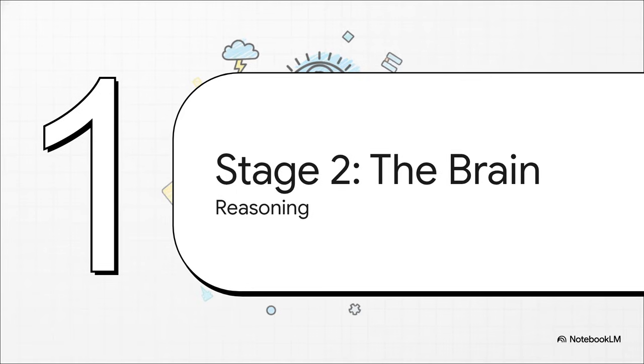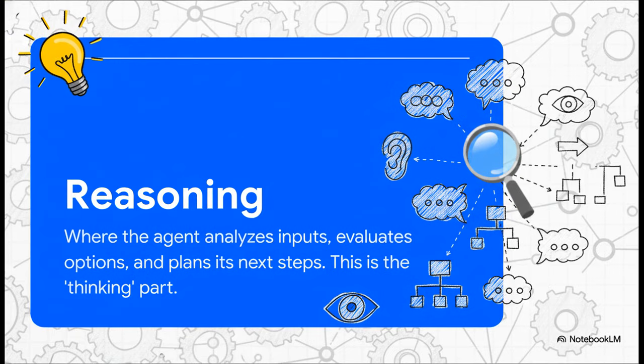Okay, so the agent has perceived the situation. It has its context. Now what? Well, that brings us to stage two, reasoning. This is the agent's brain. This is where the magic really starts to happen. The agent takes all that context it just gathered, and it starts to think. It analyzes the situation, it weighs different possible options, and it cooks up a plan for what to do next.